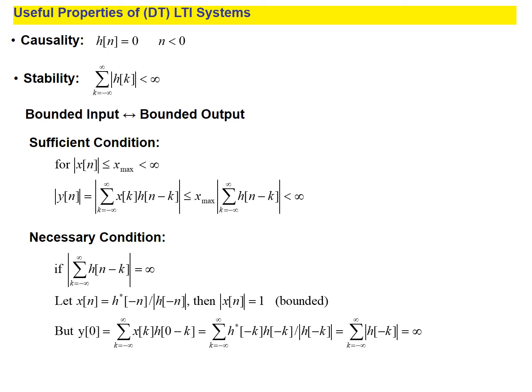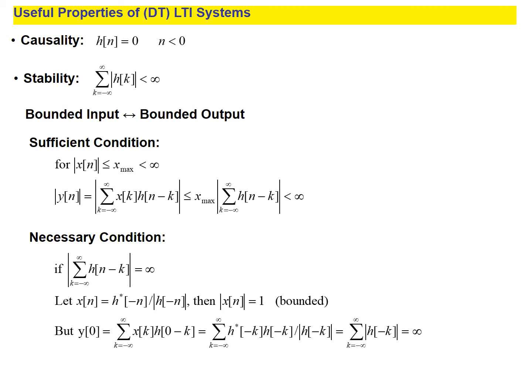As far as the bounded input bounded output relation is considered, the sufficient condition is that magnitude of x of n must be less than x of maximum value, which is less than infinity, that is, it should indicate a finite value. Therefore y of n is equal to the sum of x of k into h of n minus k over the limit minus infinity to infinity. It must also be less than x max, the maximum value, times sigma of h of n minus k, k from minus infinity to infinity. So this whole value must be less than infinity, that is, it should be a finite value.